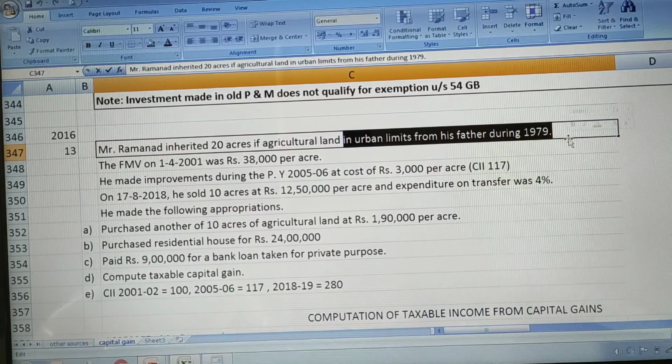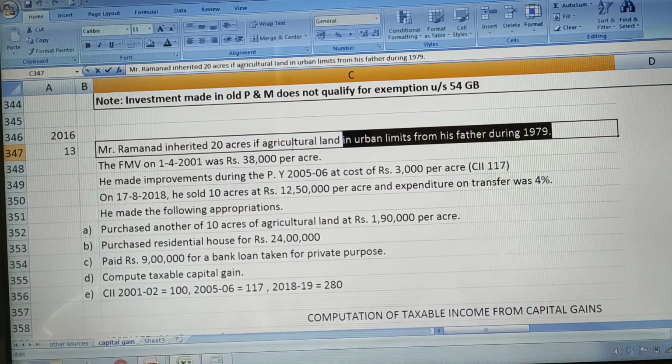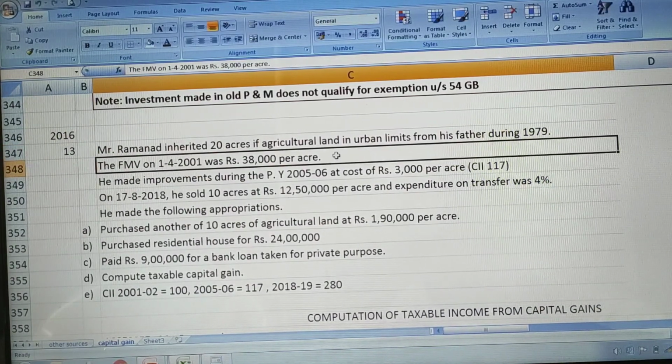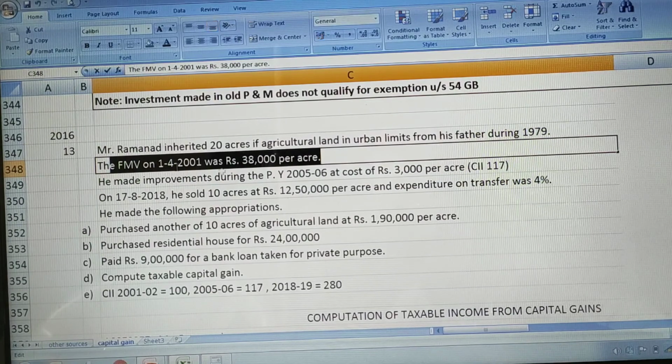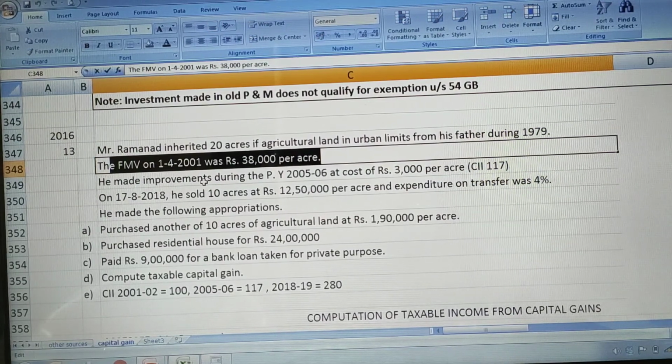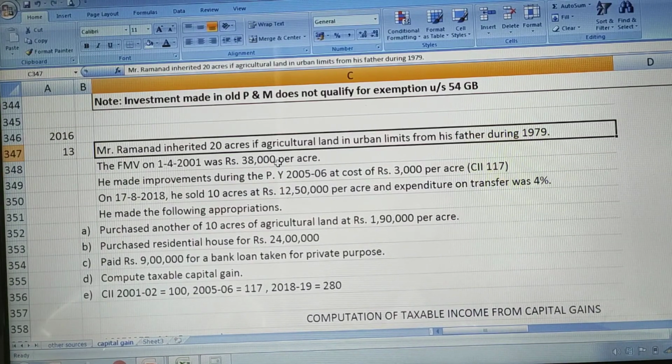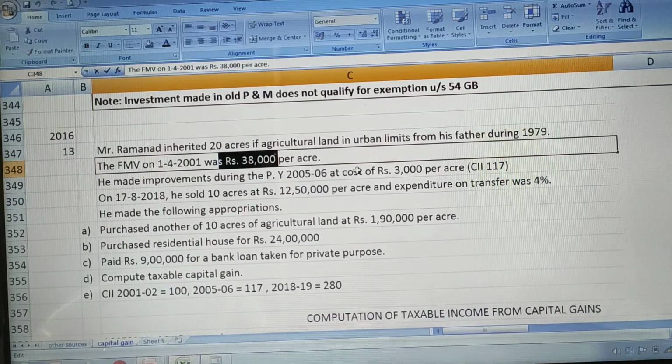His father's land was transferred to Mr. Ramanand in 1979, 20 acres of land. The fair market value of the same land as on 1st April 2001 was 38,000 per acre.